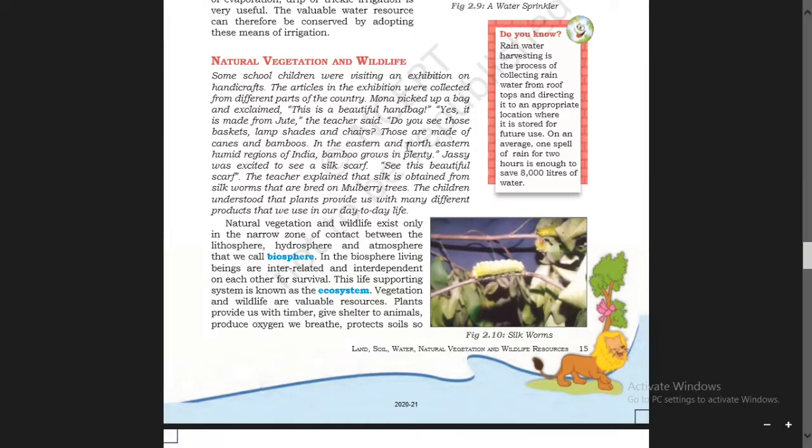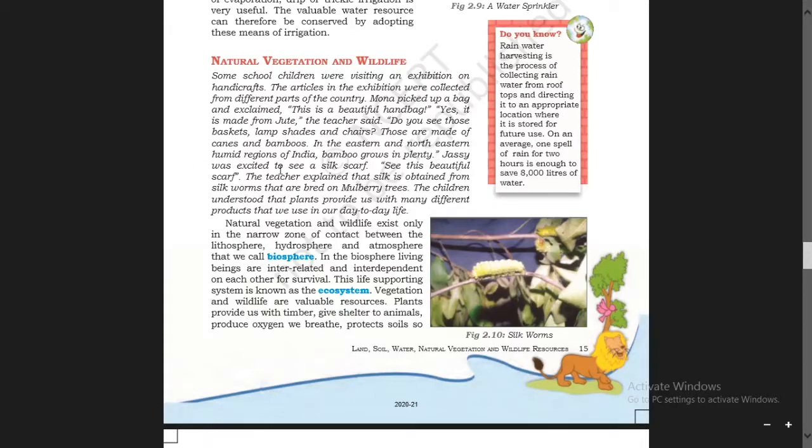In the eastern and northeastern humid region of India, bamboo grows in plenty. In the eastern and northeastern places where humid areas are there, in that part of India, bamboo grows in plenty.